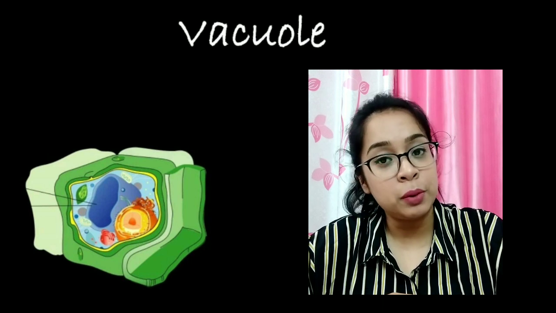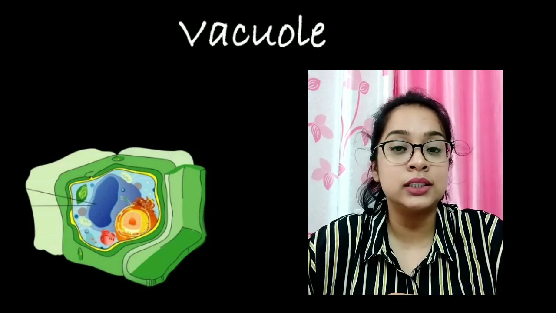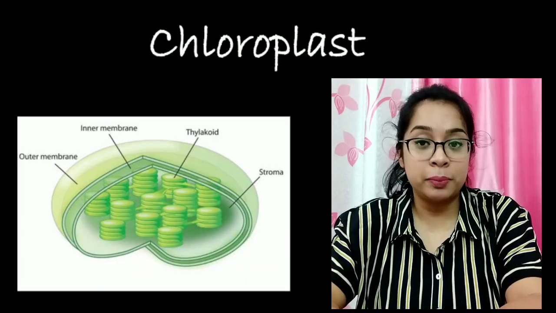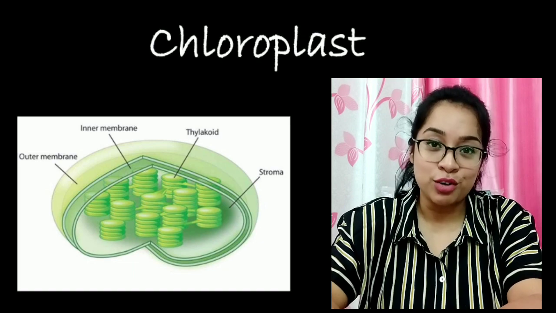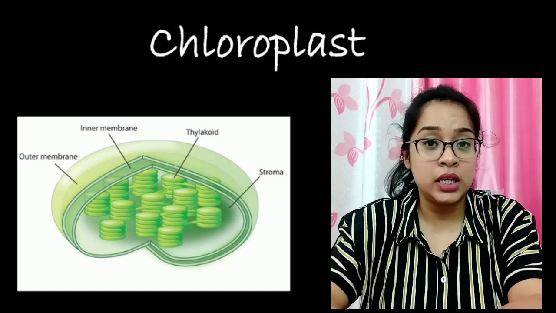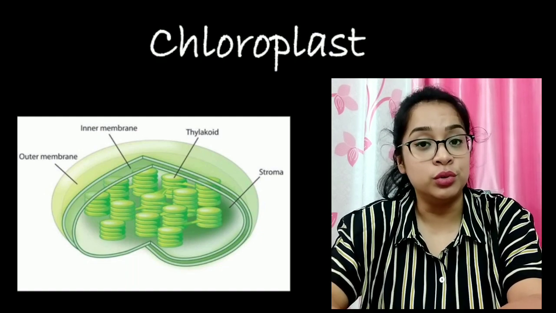Small vacuoles may be present in plant cell and contractile vacuoles are present in some protistans. The photoautotrophic plants have another specialized organelle known as chloroplast. Photoautotrophic means those plants which require sunlight for production of food.